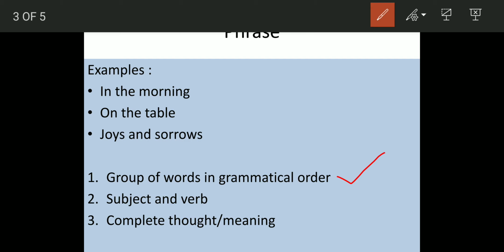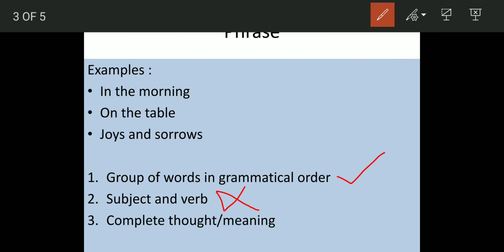Subject and verb. Now, do these phrases have a subject and do they have an action verb? Can we see a subject in "in the morning"? Where's the subject? What are we talking about? It's just a statement. "On the table": where's the action? Where is the verb? "Joys and sorrows": is there any subject or verb? No. So this condition is not fulfilled here.